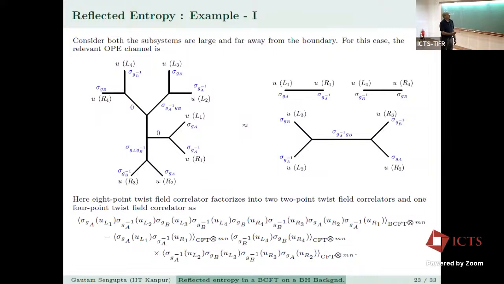We have both subsystems large and far away from the boundary, and for this case the relevant OPE channels are these. So you have this 2-point function, and they are far away from the boundary, so there are 2-point functions between L1 and R1, L4 and R4, and there is a 4-point function between L3, L2, R3 and R2. And the 8-point twist field correlator factorizes into 2 2-point twist field correlators and 1 4-point twist field correlator. Since all the subsystems are large and far away from the boundary, these correlators go over to the CFT and we don't have any boundary effects over here.